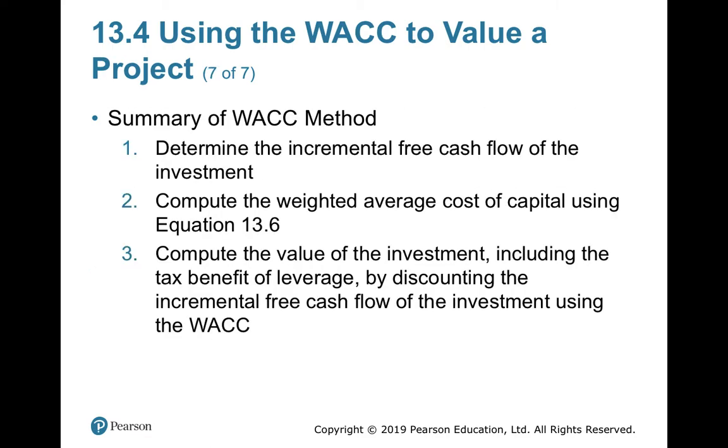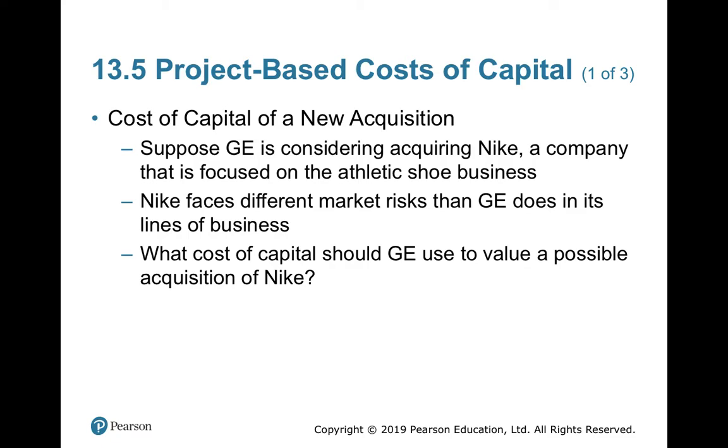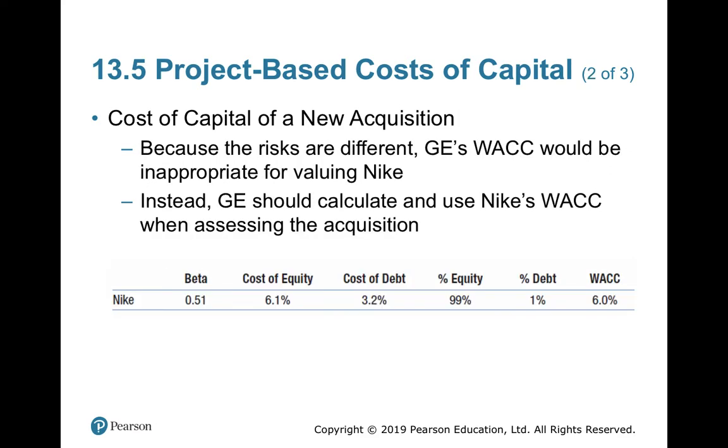But the problem comes when you are thinking of acquiring a different set of business, a different organization, which is operating in a different risk zone than your existing business. Here Nike faces a different type of risk than General Electrical does in its line of business. Then what happens?